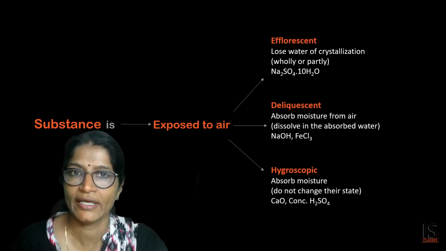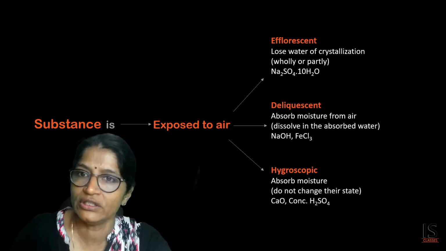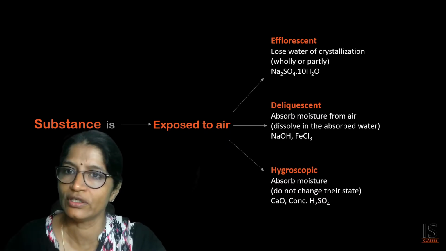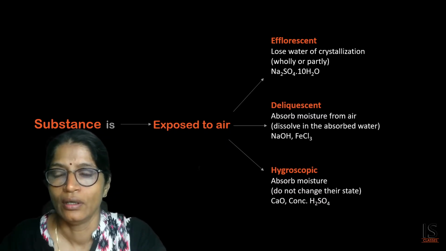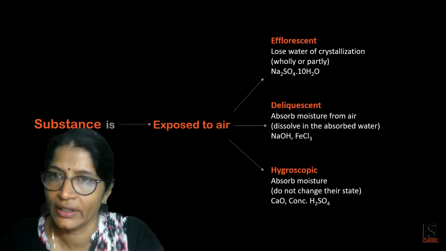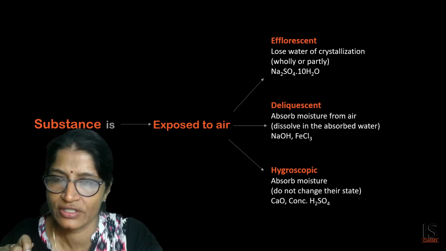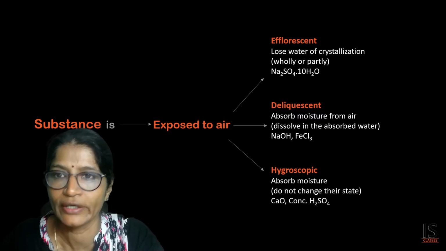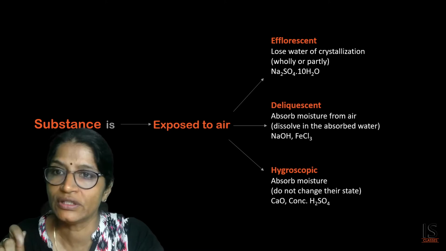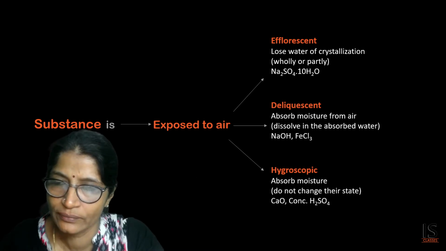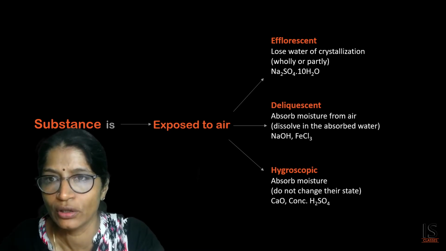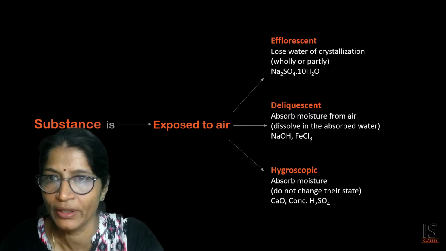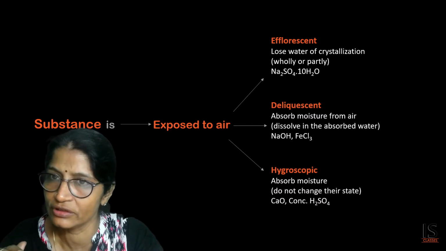It means the washing soda, that is Na2CO3.10H2O, will lose its water of crystallization when exposed to the air. Partially it will lose its water of crystallization because it will be converted into Na2CO3.H2O. So this is an efflorescent salt. An efflorescent salt is a salt which has water of crystallization, and when it is kept in the open air, it will lose its water of crystallization.